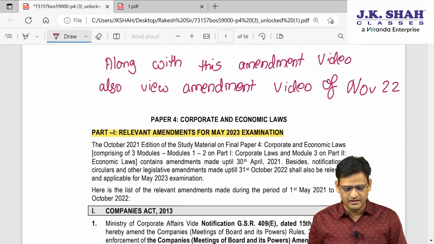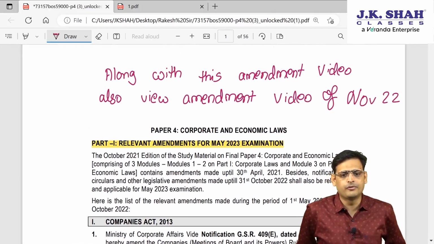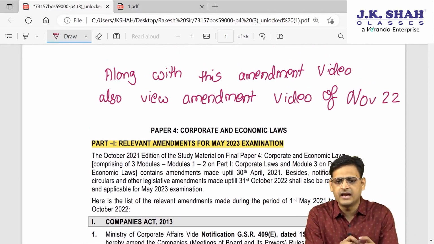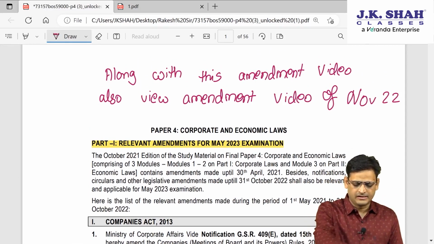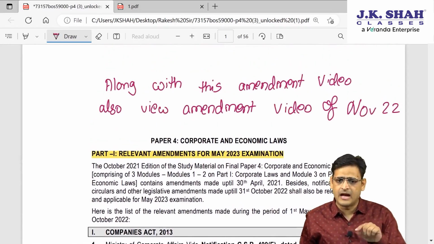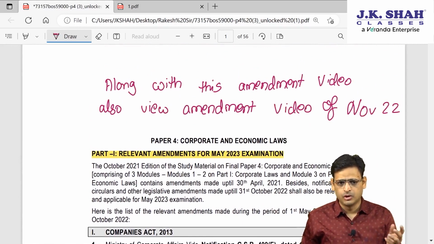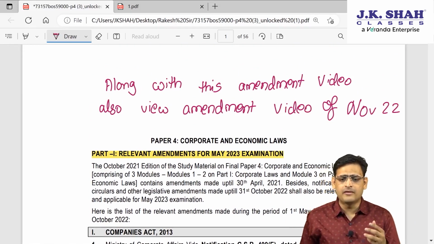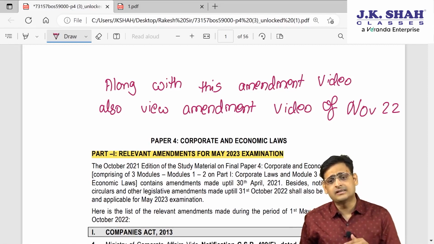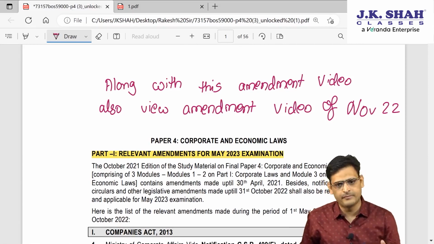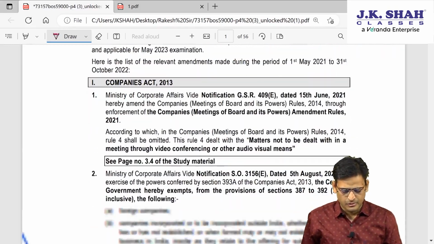Along with this amendment video, also view the amendment video of November 22, which is already there on the portal. Those amendments which I have already covered in November 22, those old amendments, we are not going to repeat again. Students who learned under us long back and have not seen those amendments can see the video of November 22 after this video of May 23 amendments. So, now let us start.